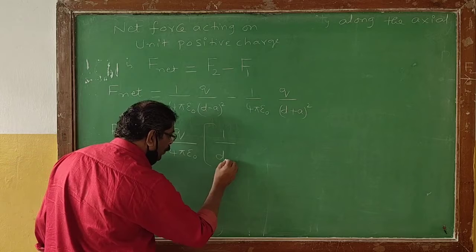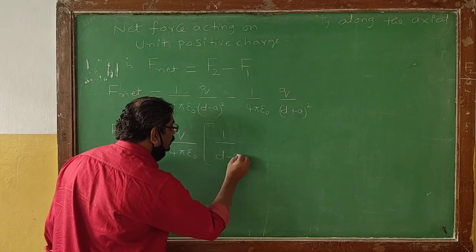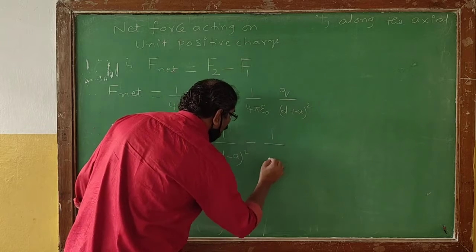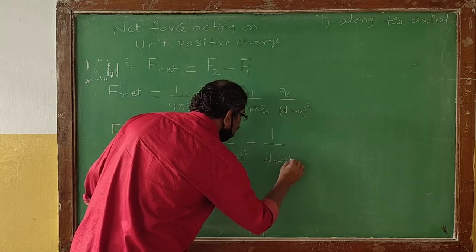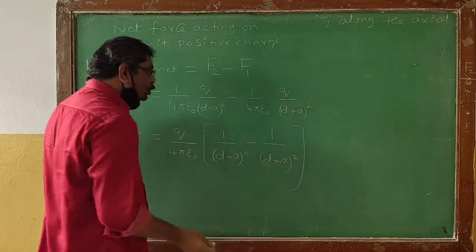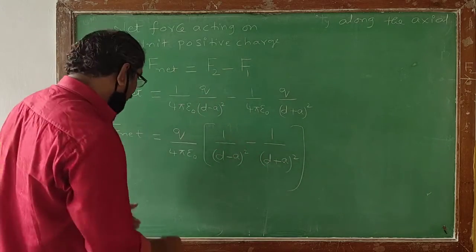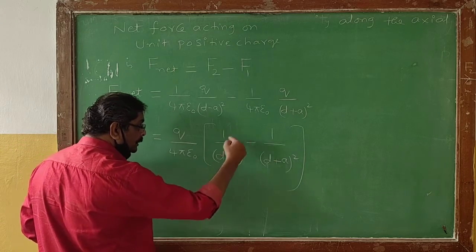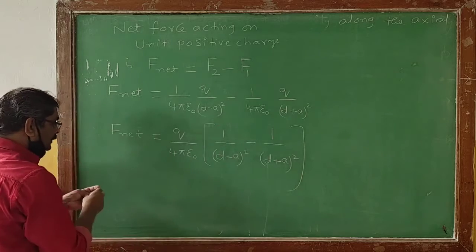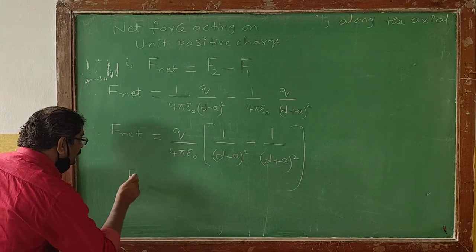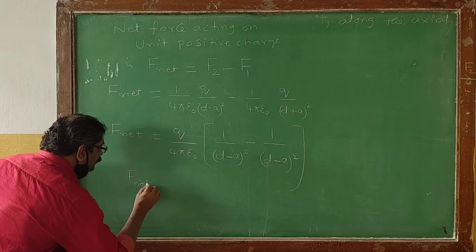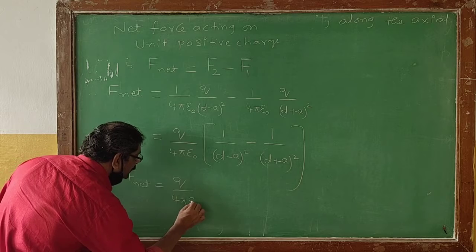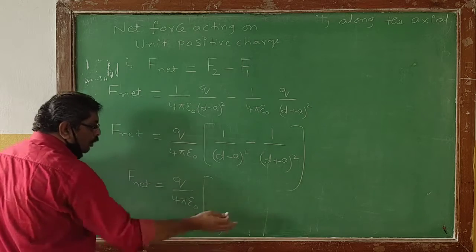We got 1 divided by (d minus a) whole square minus 1 divided by (d plus a) whole square. Now further, take the LCM. This term will be going here and this term will be going here. Now take the LCM. So F net will be numerically equal to Q divided by 4 pi epsilon naught.